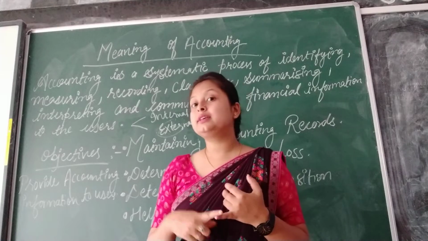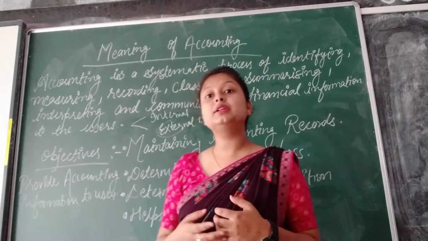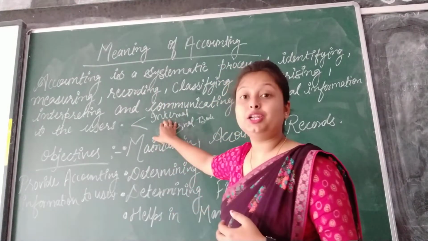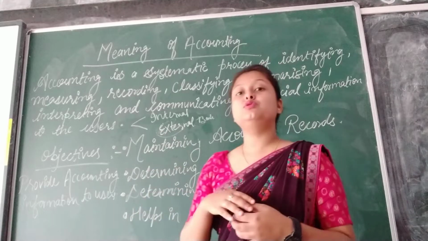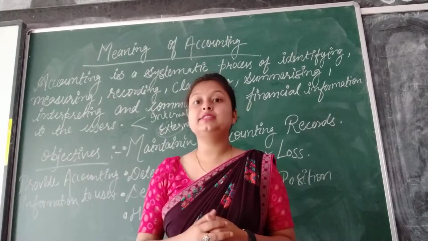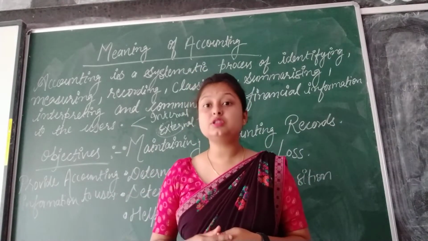Second is the external user. The persons who are outside the organization and want to use this accounting information will be called external users.